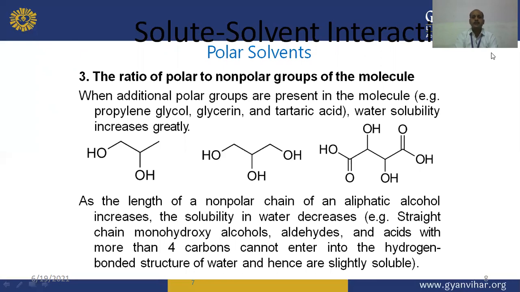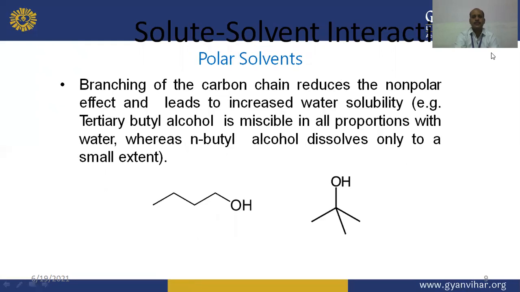For example, straight chain monohydroxy alcohols, aldehydes and acids with more than 4 carbons cannot enter into the hydrogen bonded structure of water, and hence they are only slightly soluble in water. So the ratio of polar to non-polar groups of the molecule also affects the interaction and the solubility.